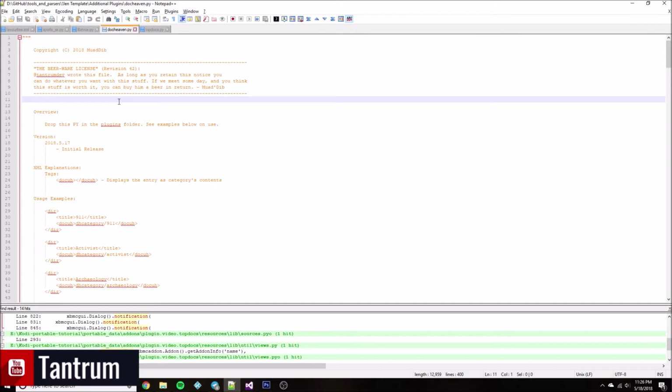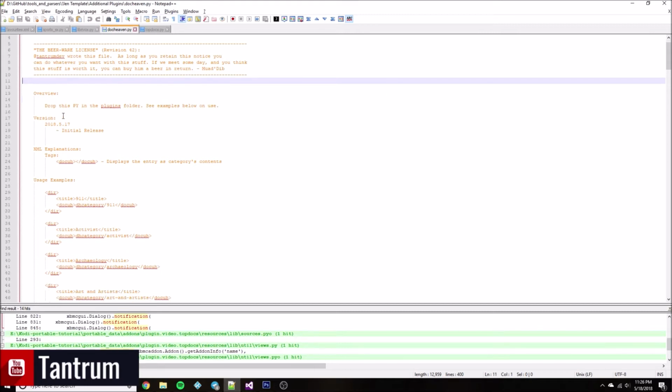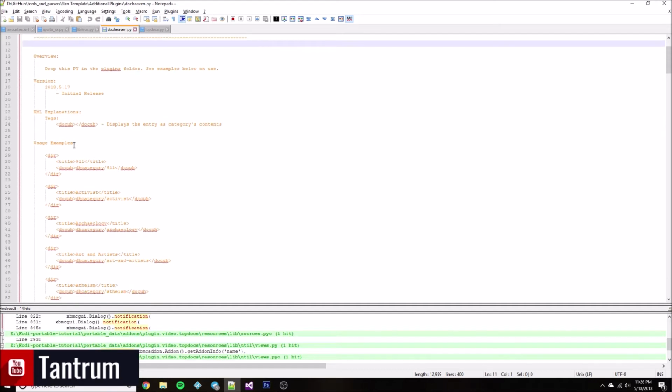Alright, I'm gonna go on down here. If you notice, you just drop it in. The examples are below, and I do include examples for all categories on both sites at the time of publish anyway. So that being said, you can literally take the usage examples, drop them in an XML for your Gen add-on, whether it's public, private, whatever, and you're going to have all the content that it can pull from the sites right there. And it's that simple.